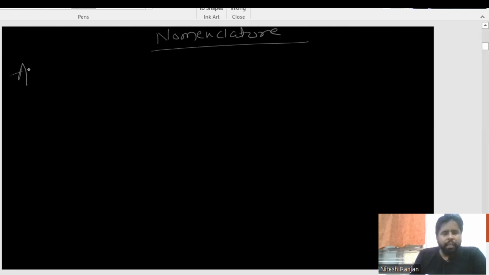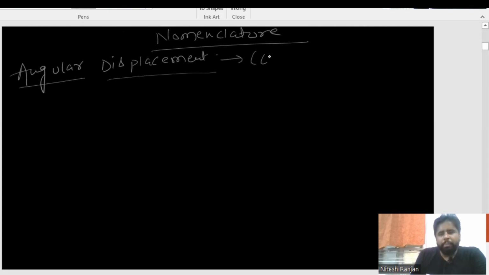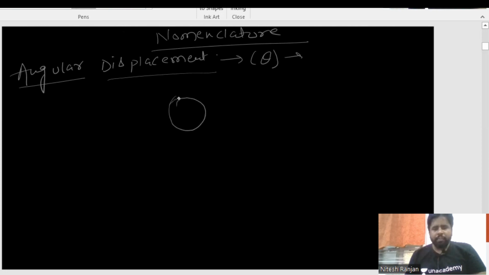First of all I am talking about angular displacement. Great. Angular displacement is represented by theta. Now what is theta? Suppose I have some circular path, and this is the center, and from here I take some radius.